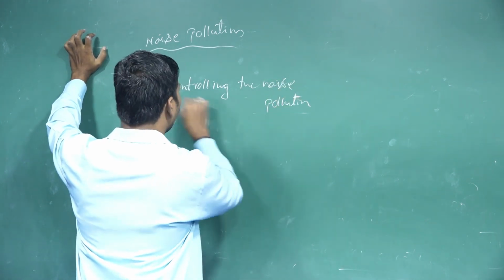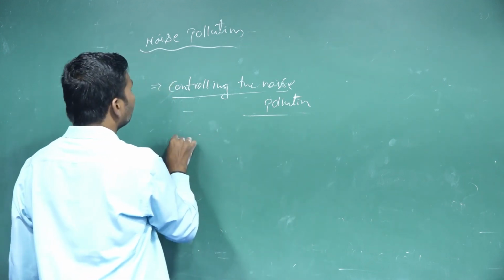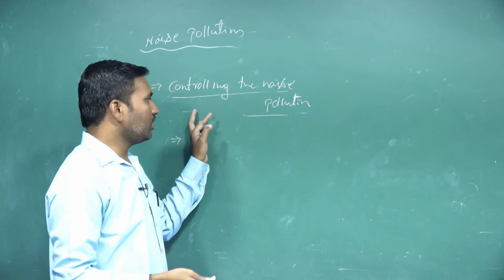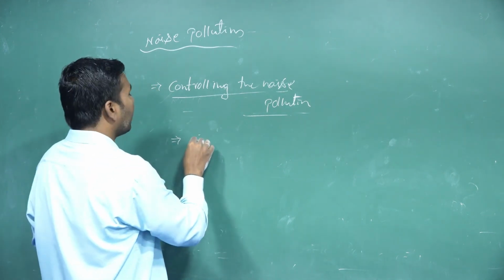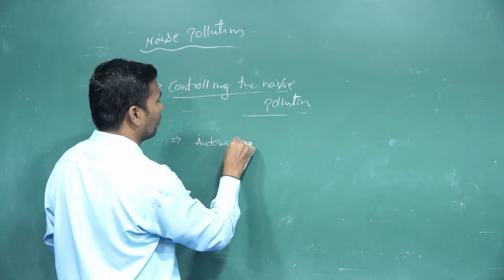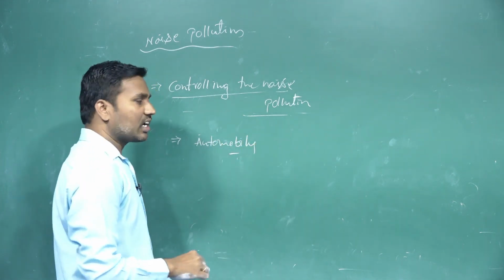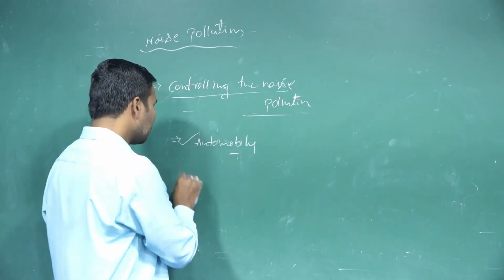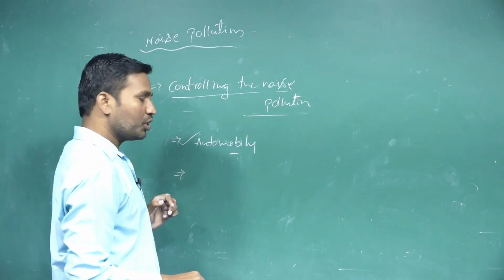So how can we control noise pollution? The simple thing is to address whatever sources cause noise pollution, like regular servicing of automobiles. Automobiles are majorly causing noise pollution. The regular servicing of automobiles reduces noise pollution.